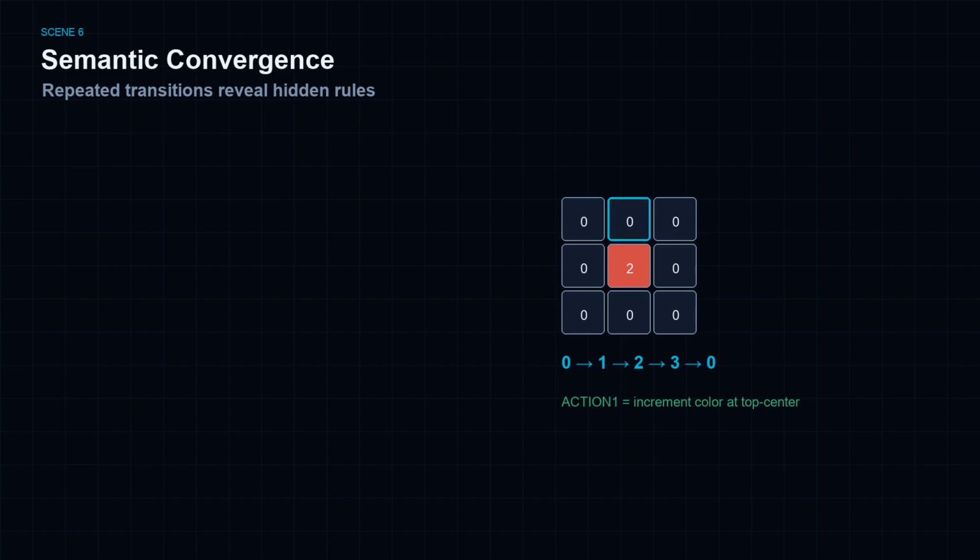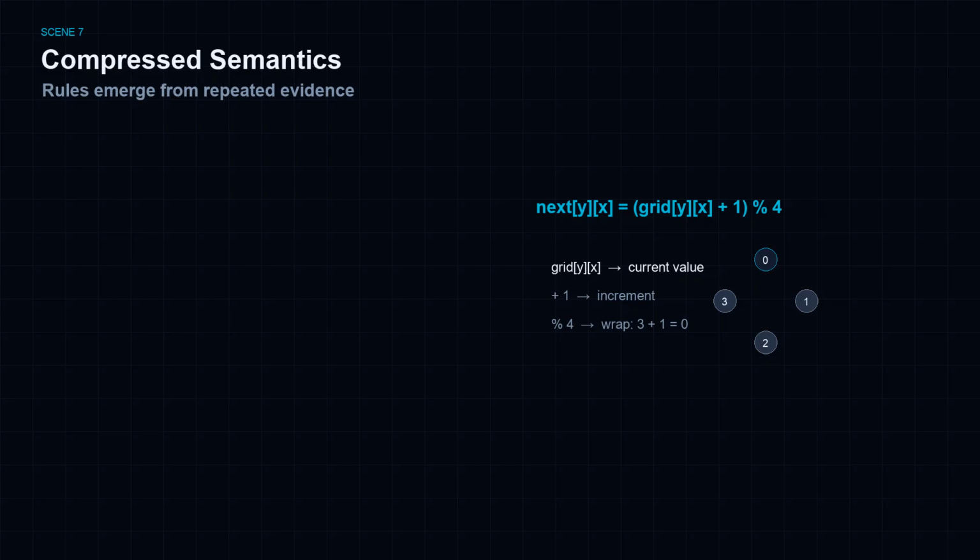This is action semantics inference, the process of discovering what an action does by analyzing state transitions, without ever receiving an explicit definition. Repeated observations compress into a compact rule. Next at y, x equals grid at y, x plus 1, modulo 4, with only position 0, 1 affected.